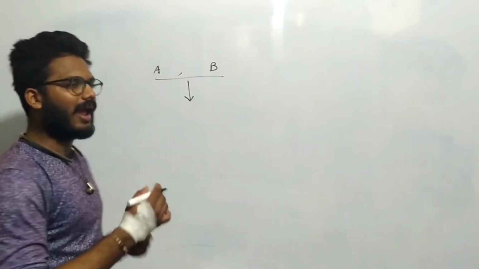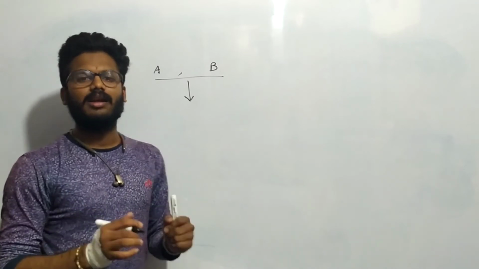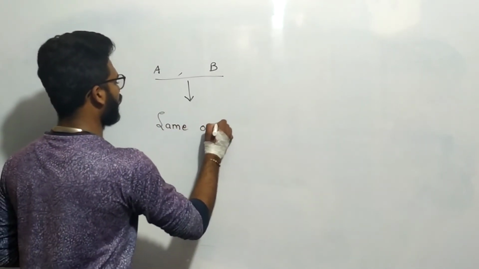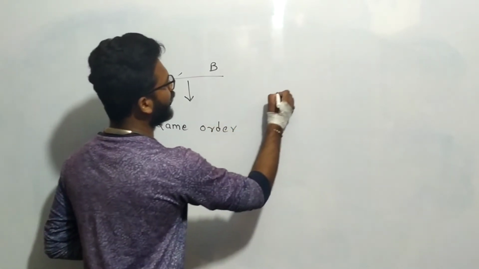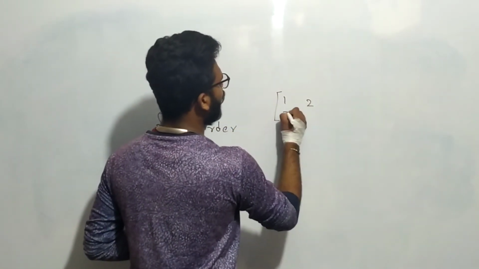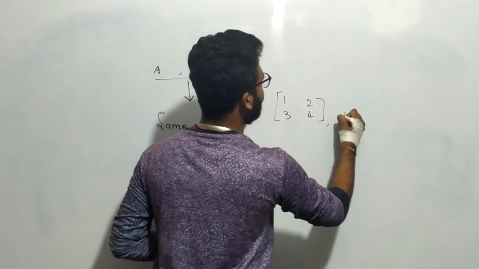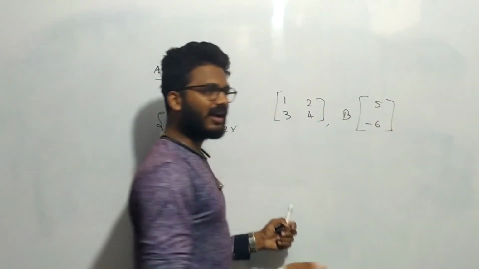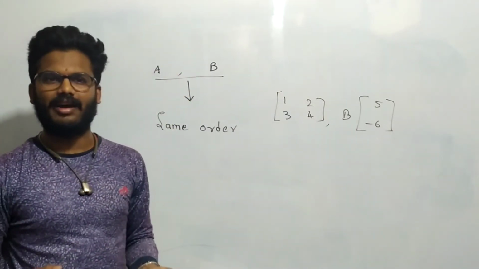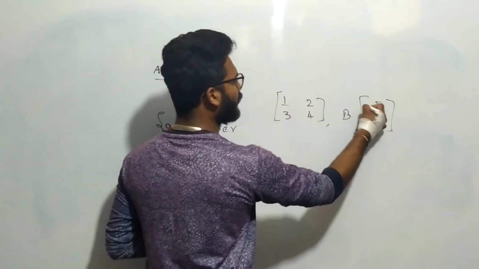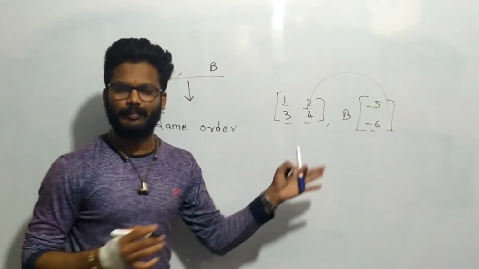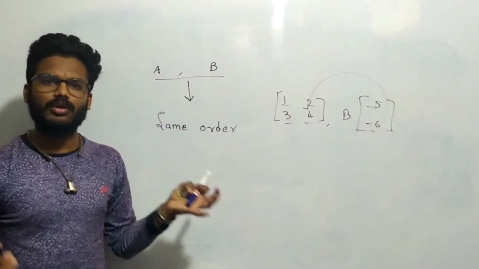We can add or subtract two matrices when they are of the same order. Why? Suppose A is 1, 2, 3, 4 and B equal to 5, minus 6. If I ask to add these two, can we add? There is no respective element for 2 and 4. So we cannot add.